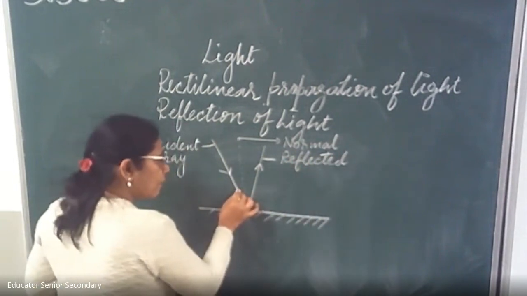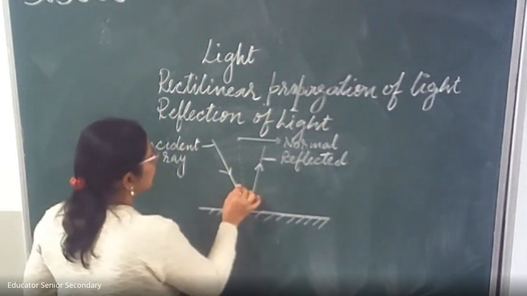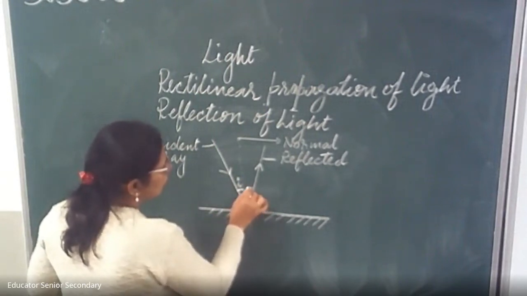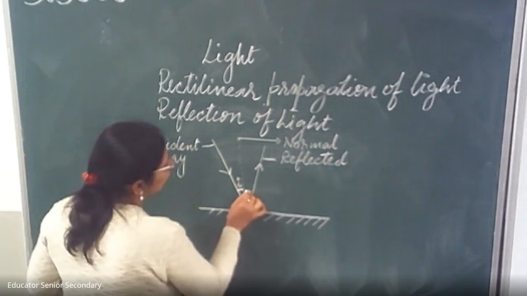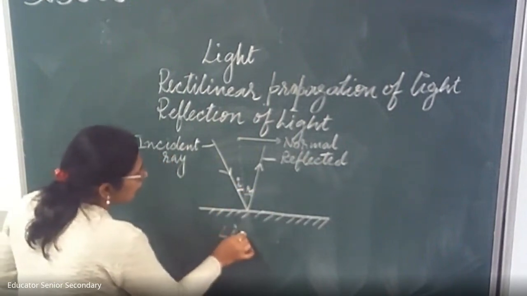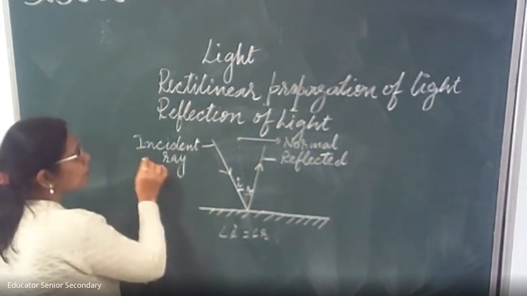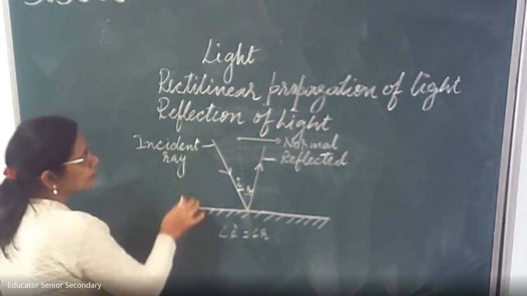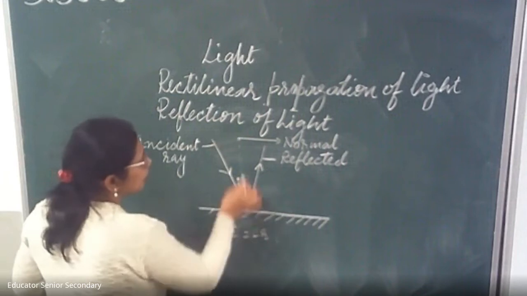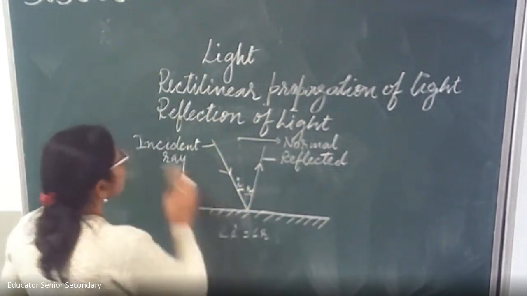What is the relation between incident ray and reflected ray? The angle formed between the normal and the incident ray is called the angle of incidence. And between the normal and the reflected ray is called the angle of reflection. Both the angle of incidence and the angle of reflection are equal. So this is the first law of reflection, and the second law is: incident ray, normal, and reflected ray, all three lie on the same plane.